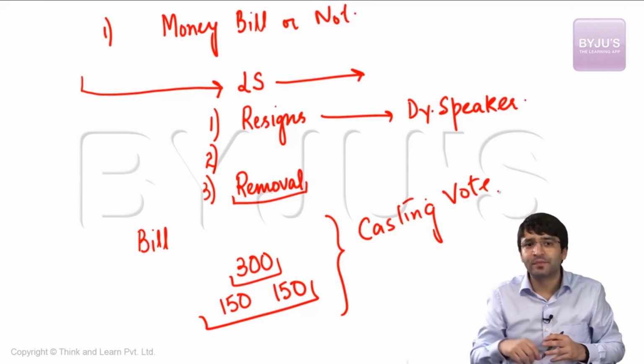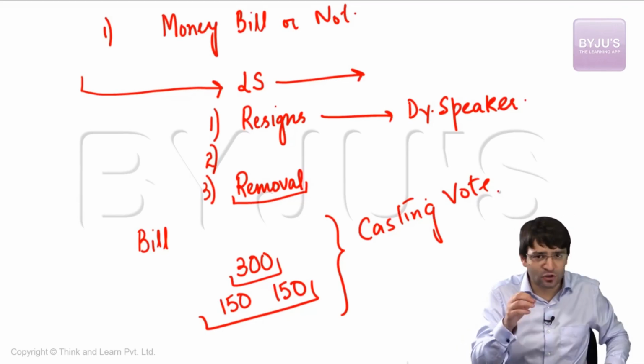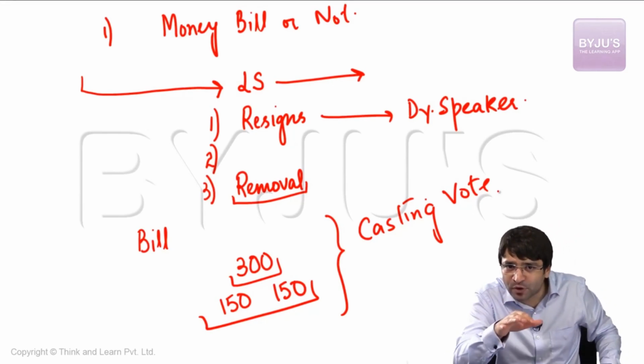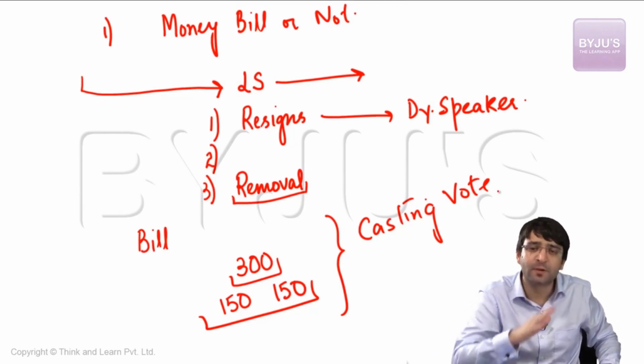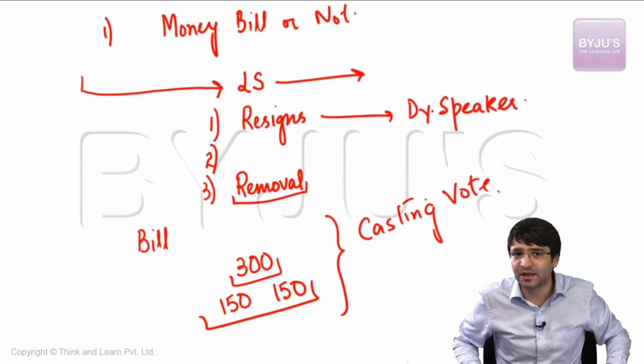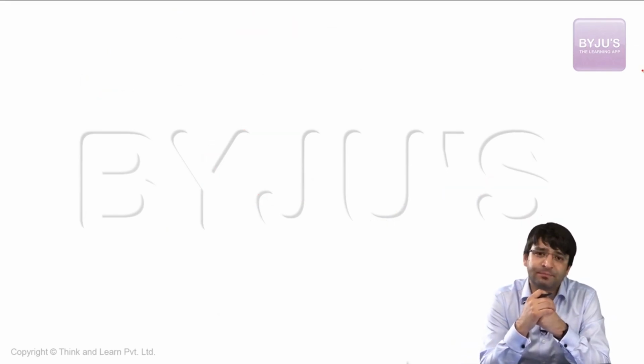In that case, in the first instance itself, the Speaker can vote, but not in case of a deadlock. That means the Speaker is the symbol of propriety and impartiality. She is elected by simple majority, she is removed by effective majority. Why does she not vote in the first instance? She only has a casting vote to remove the deadlock. But if the motion for removal of the Speaker is voted upon in Lok Sabha, in the first instance, the Speaker has the power to vote. And if by effective majority the resolution is passed in the Lok Sabha, then the Speaker shall be removed from her office. There is also a provision which maintains the independence of the Speaker, and that is her conduct and her work cannot be discussed and criticized in the Lok Sabha. Only when the motion for her removal is pending, then you can discuss her conduct. But apart from that, you cannot criticize the conduct of the Speaker of Lok Sabha.